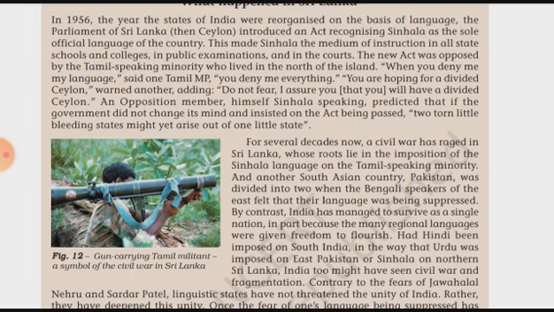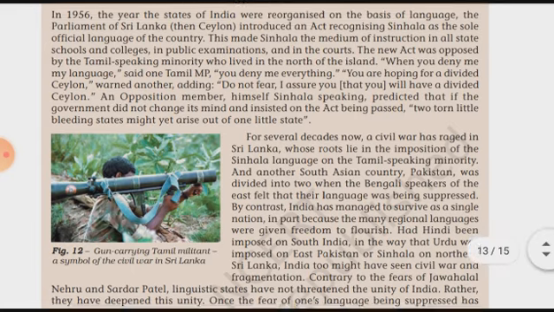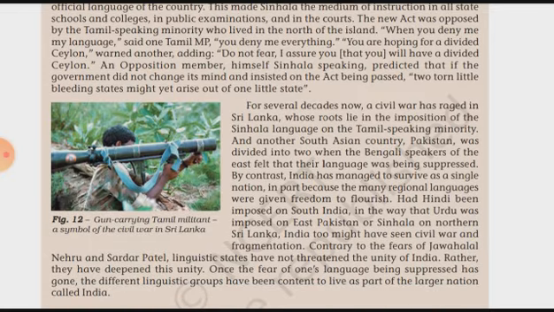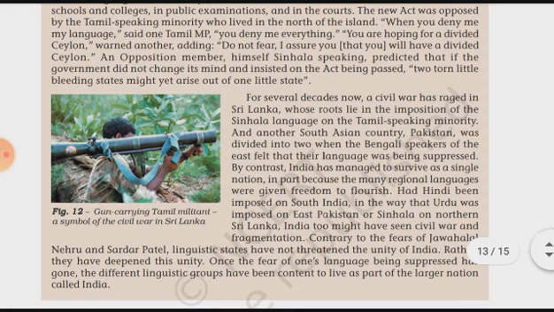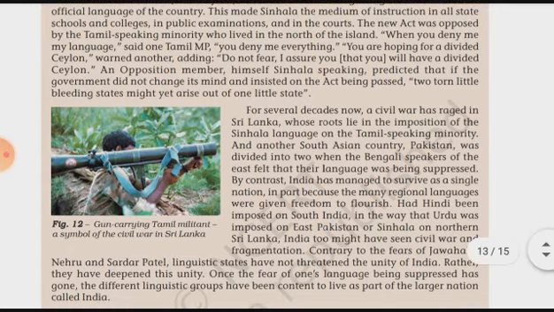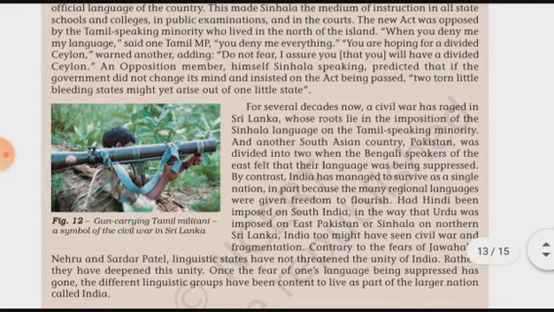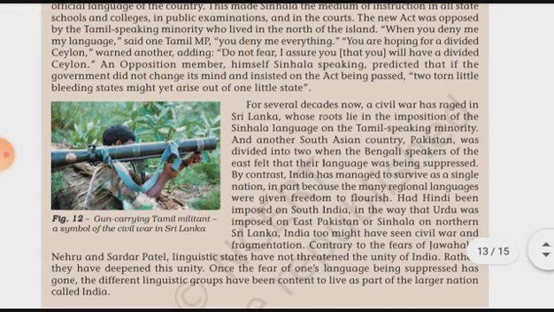The same thing happened over there, which was supported by the other members. An opposing member himself, Sinhala speaking, predicted that if the government did not change its mind and insisted on the act being passed, two little bleeding states might yet arise out of one little state. So what he told is, if this act is passed like this and only Sinhala is the official language, then this little island will be torn into two. Torn means it will be divided into two parts, and a state might yet arise out of one little state.